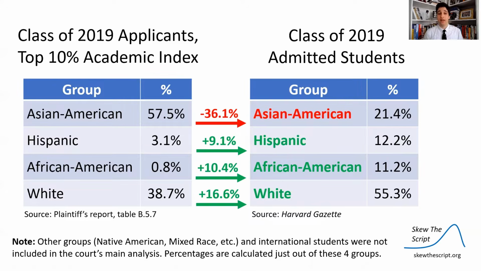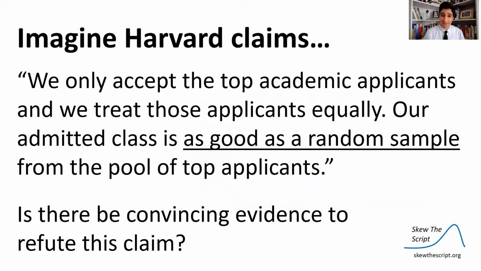So for example, Asian Americans were more highly represented in the pool of top academic applicants to Harvard than they were in the actual admitted class of students. For all other groups, including for white students, there tends to be a bit of overrepresentation, where there's more admitted than would be expected if we're just looking at the top academic applicants.